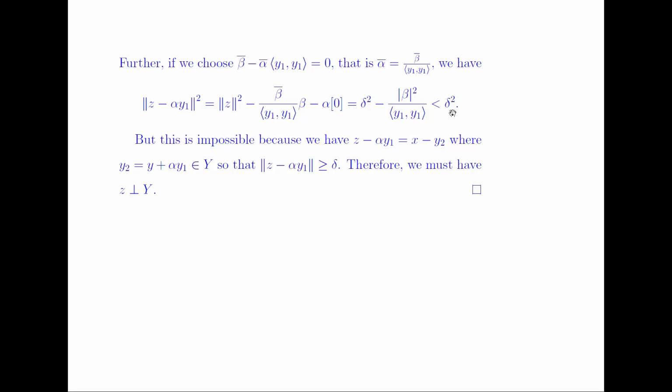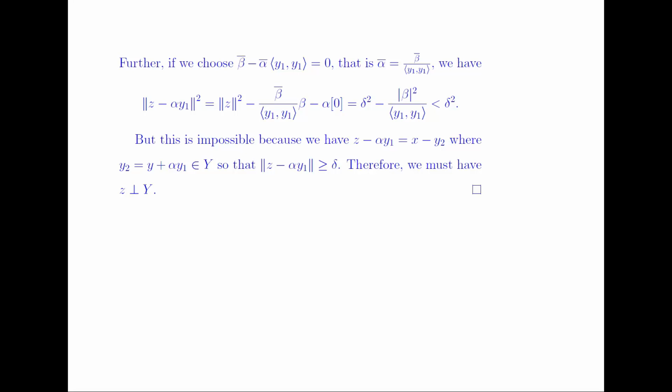Now this is less than delta squared, but this is impossible because z minus alpha y1, where z is equal to x minus y, is equal to x minus y2 where y2 is equal to y plus alpha times y1, and it belongs to y. By the definition of delta, the norm of z minus alpha y1 is greater than or equal to delta.